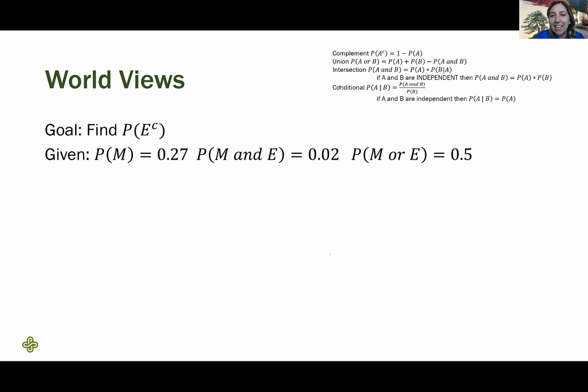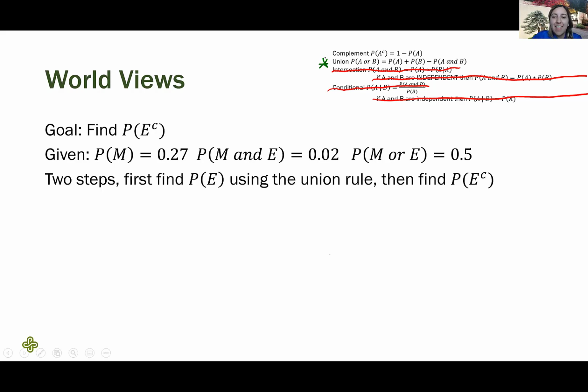We aren't given any conditional probabilities, so those are out of the way. This one needs a conditional probability, and we weren't given any conditional probabilities, so that's out of the way. There's nothing to say that these things are independent, so that one's out of our toolbox. It looks like the union equation has the majority of the things we're given. So we'll start with that one. Then we'll find the complement to get our final answer.